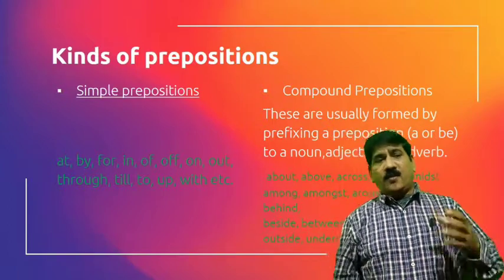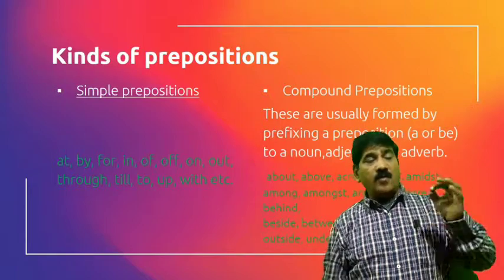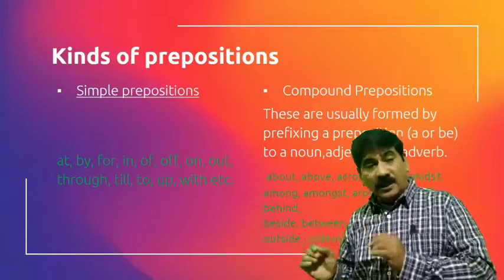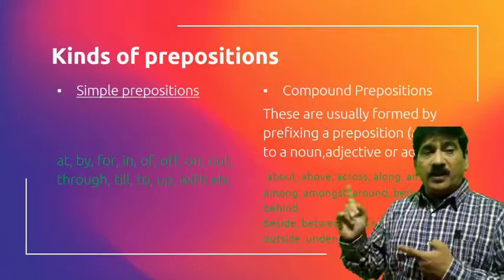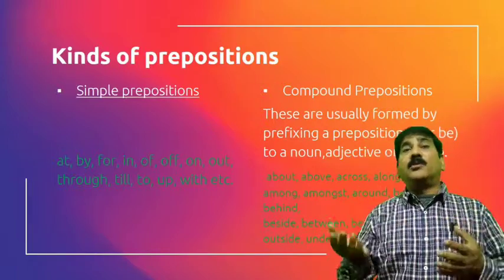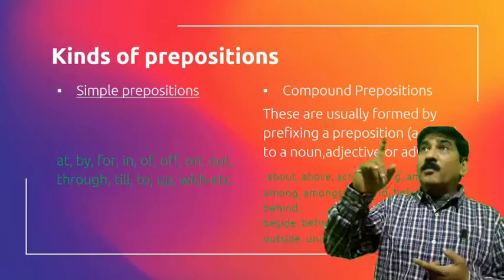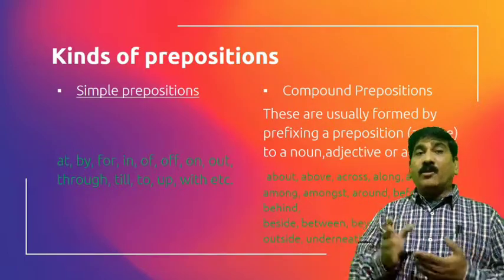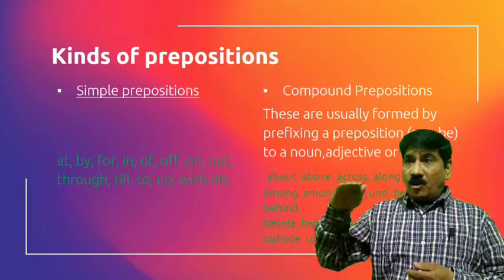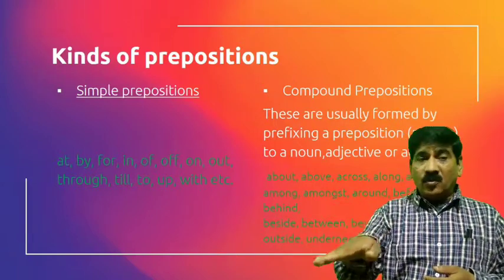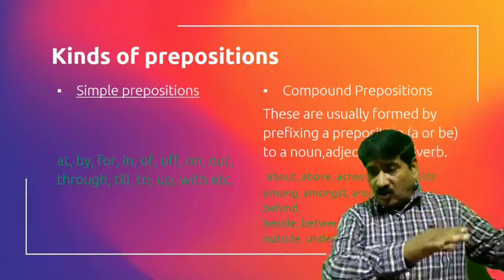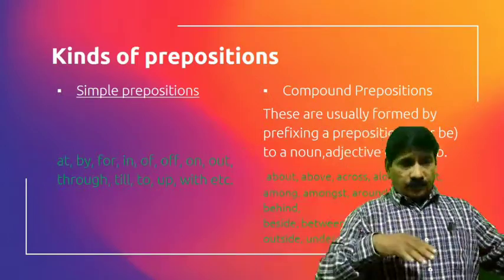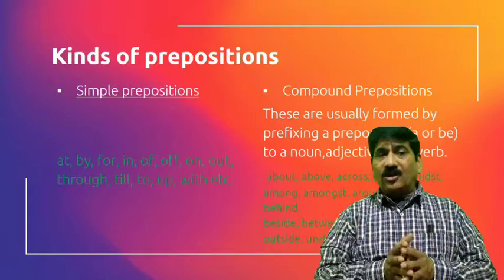So compound prepositions, the second. Okay, compound. Compound means this is usually formed by prefixing preposition a or b to a noun. You see, about to start. The bird is above. You see, क्या लग रहा है? Above. Across: the boss is going across the road. Along: the boss is going along the road. If it is going from Mumbai to Delhi on the road, that is along the road.